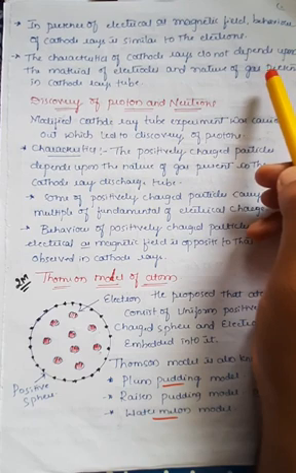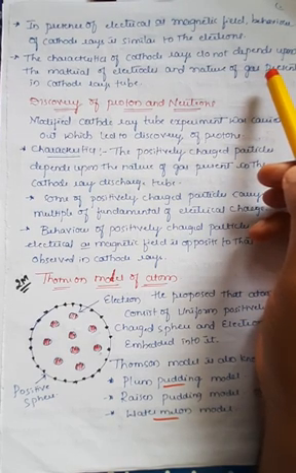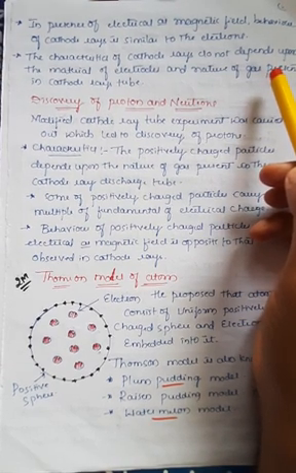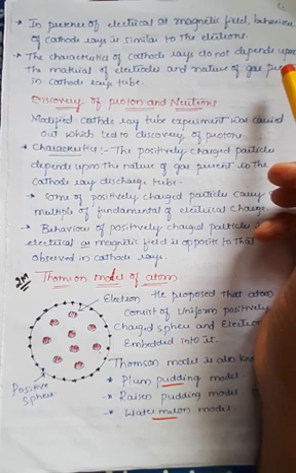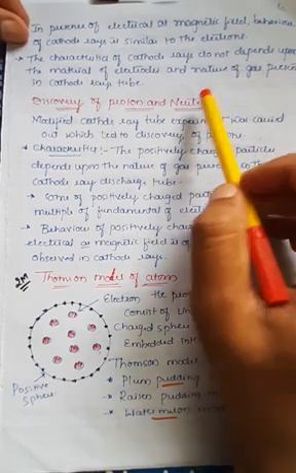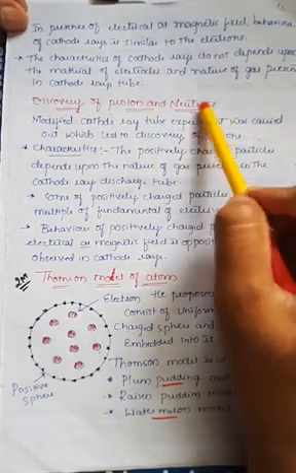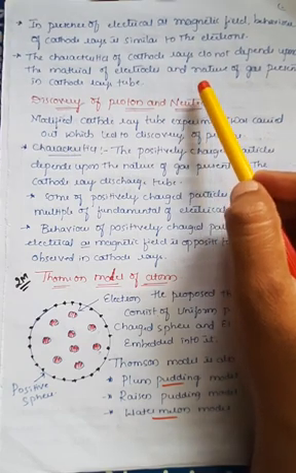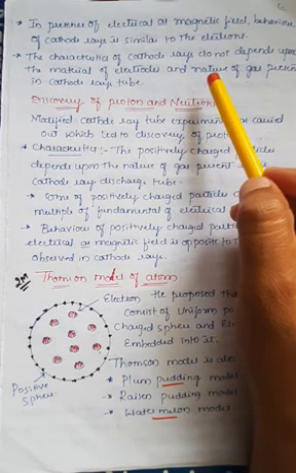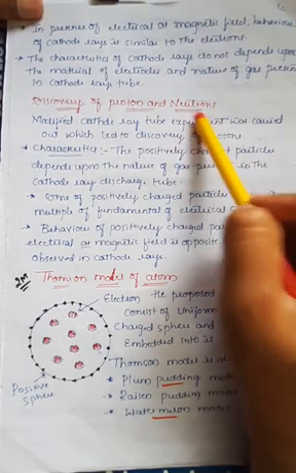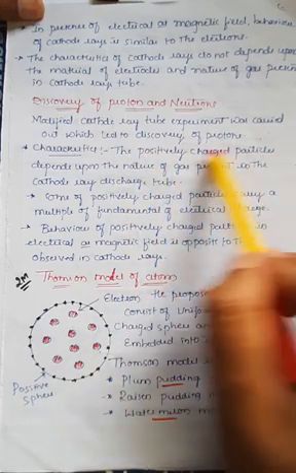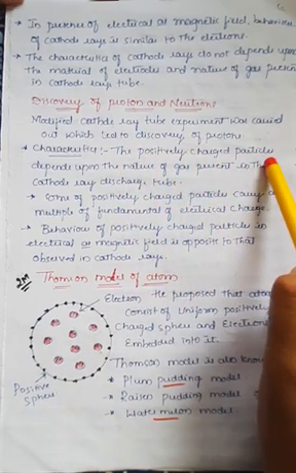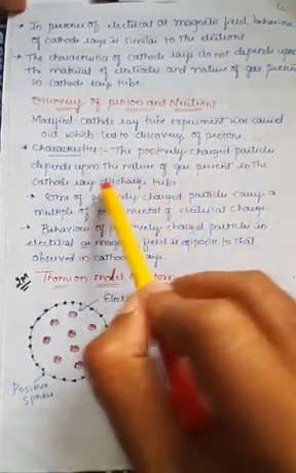In that glass tube, whatever kind of gaseous molecule you take, or whatever type of material is used for the cathode, it does not affect the cathode rays. But during the discovery of protons and neutrons, the same experiment and apparatus are slightly modified. As for the characteristic features of protons, protons are positively charged and they are highly dependent on the gas which is present in the cathode ray discharge tube.